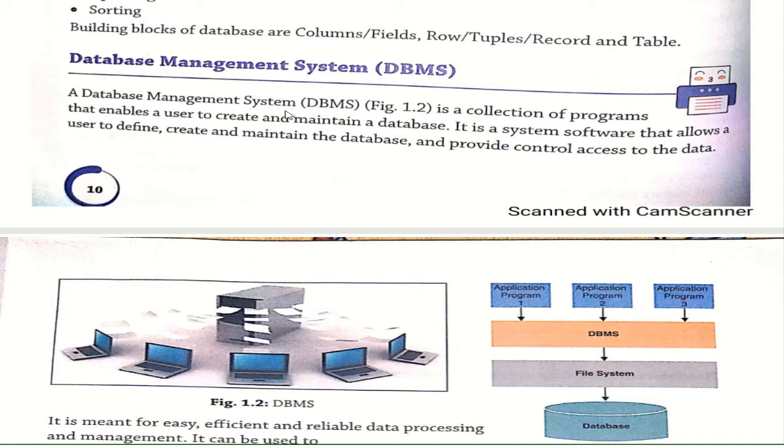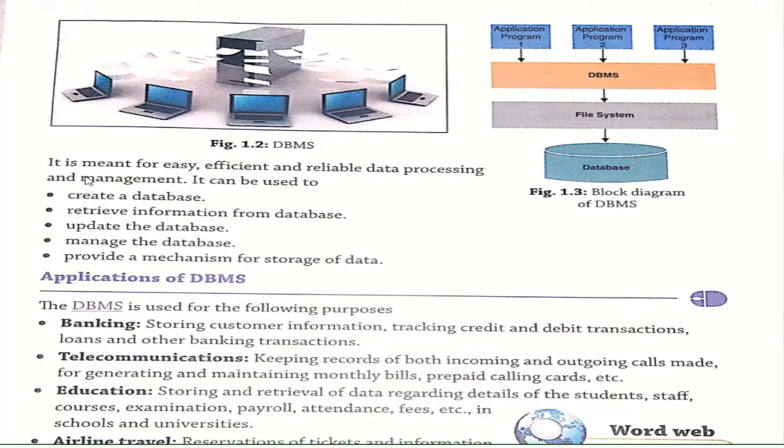Okay, now what is a database management system? A database management system is a system software that allows the user to define, create and maintain the database. All the databases are managed in particular software, and that software is known as database management software, which is used to manage your database. It is meant for easy, efficient and reliable data processing and management. It is very efficient, it will show your data correctly, and it is reliable also. You can work on it very easily.